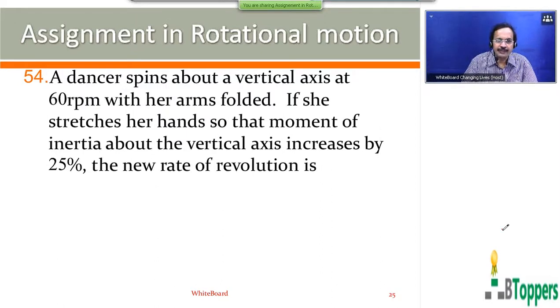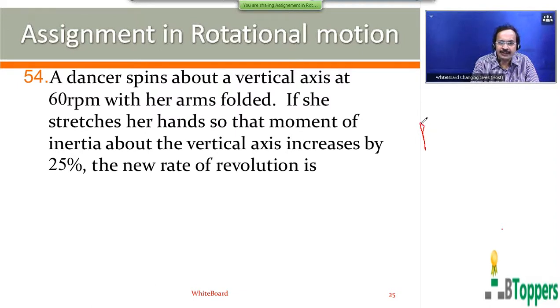So look at the next question, question number 54. The dancer spins about the vertical axis at 60 revolutions per minute with her arms folded. She stretches her hands so that the moment of inertia about the vertical axis increases by 25%. The new rate of revolution is? Here we consider the dancer as one system.